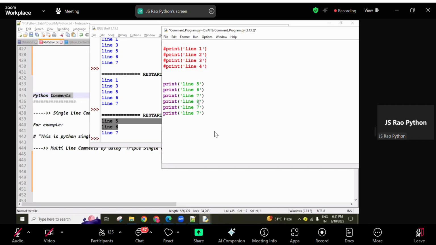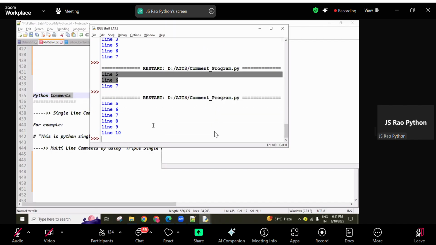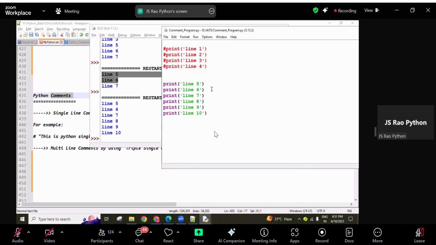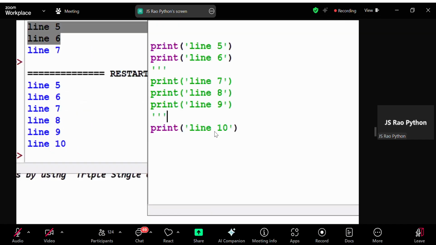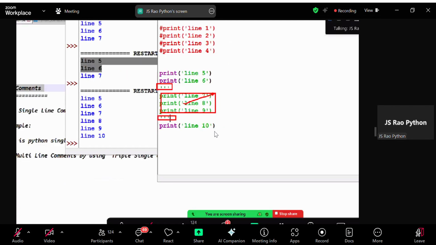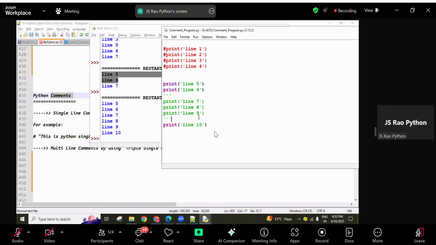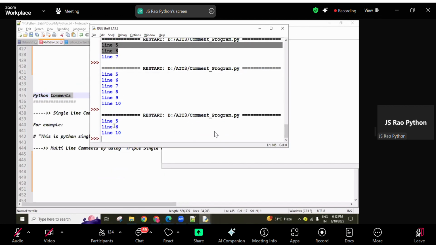Okay, some more lines I will write. Now here this is the 8, guys, and next 9, and next this one is the 10th line. So now 10 lines of data are there, lines 5 to 10. Here I want to comment them, so using triple quotations. See here I started here and I'm closing here, guys. So whatever lines are available inside the triple quotations, all those lines are commented. We call it multi-line commenting.